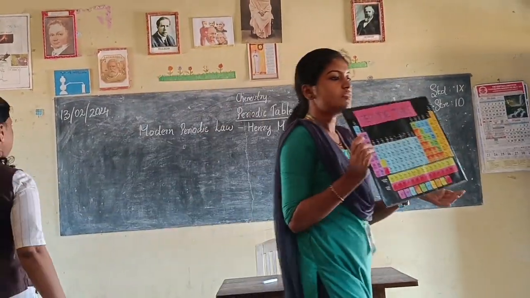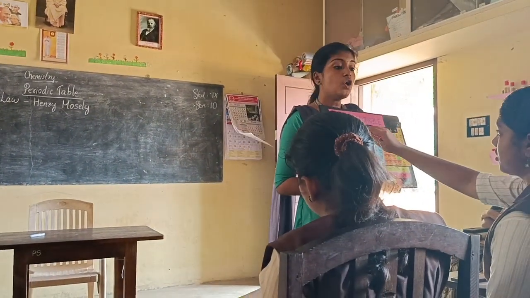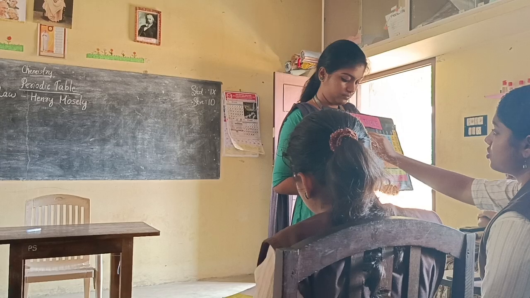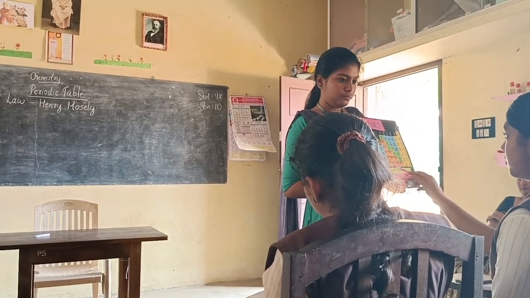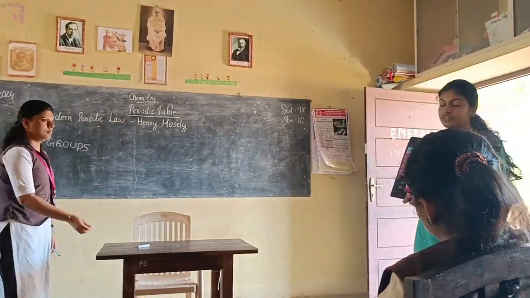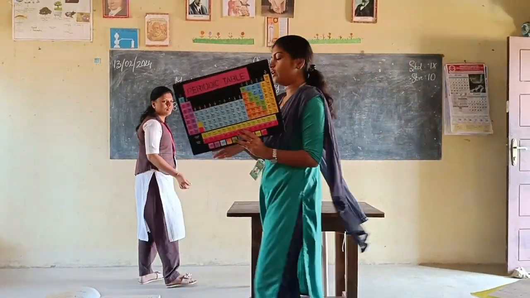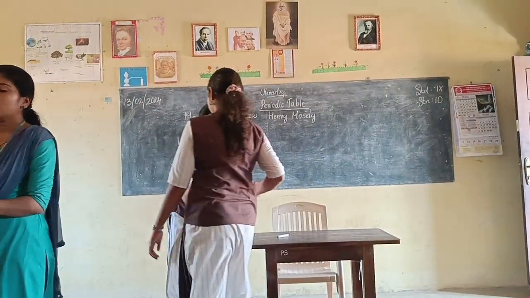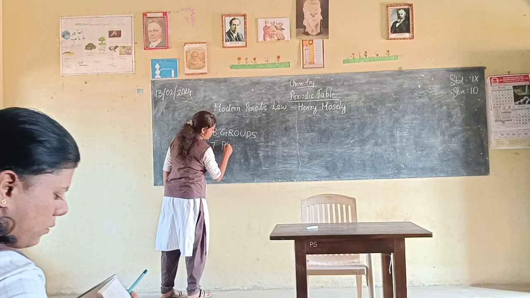Now, how many periods are there? What is a period? Horizontal rows. 7. Okay. Write on the board: 7 periods.